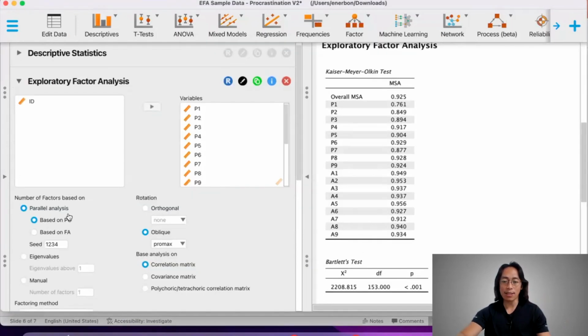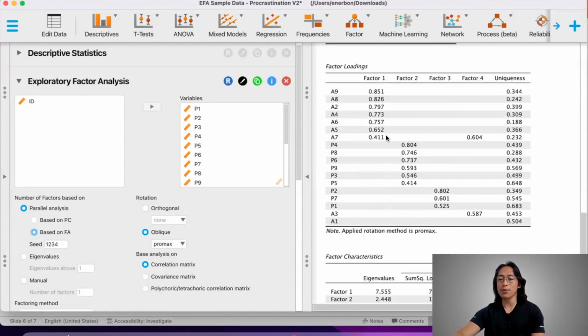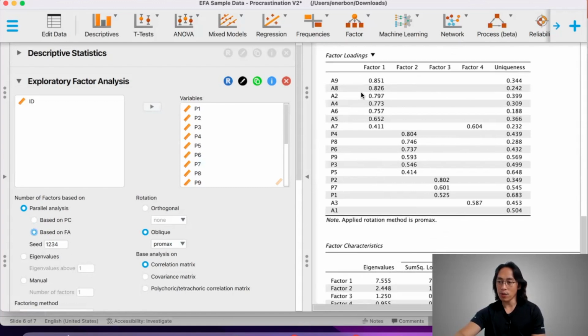The default here is based on parallel analysis, but the default is based on PC or principal components. So let's switch that to factor analysis. All right. So based on parallel analysis, specifically for factor analysis, it suggests 4 factors. Although if we try to look at the loadings, it doesn't look very well.